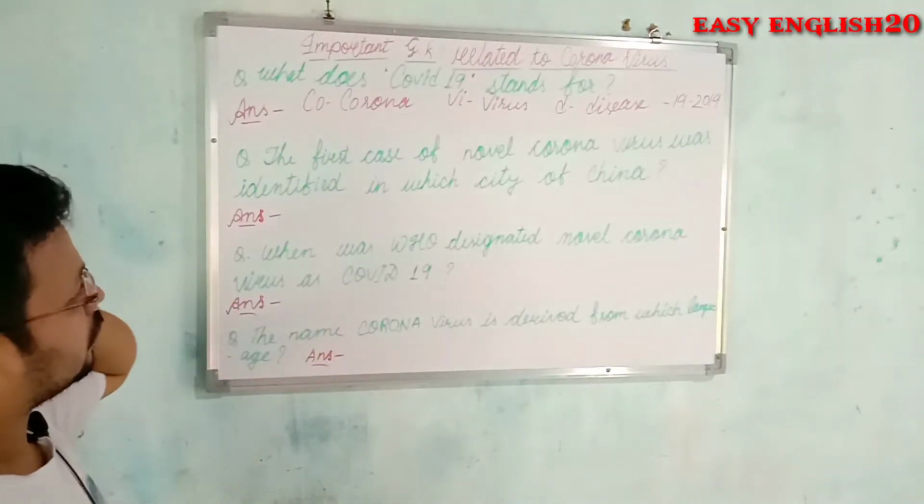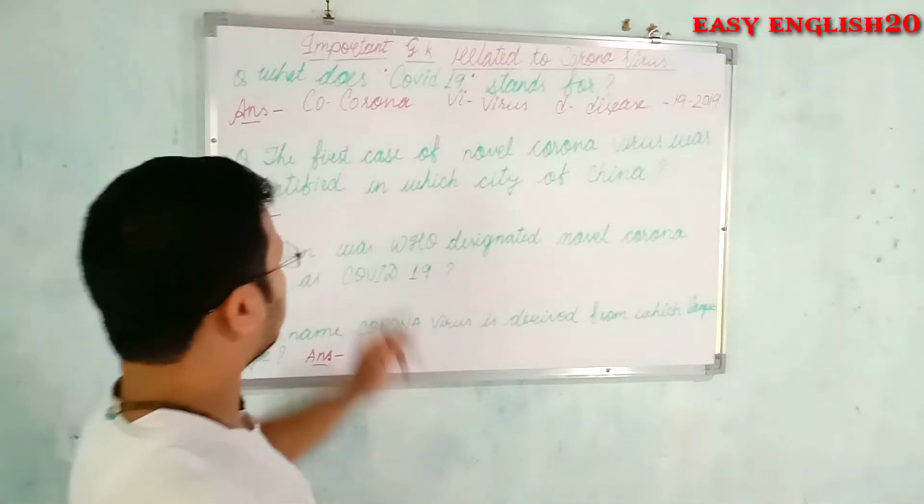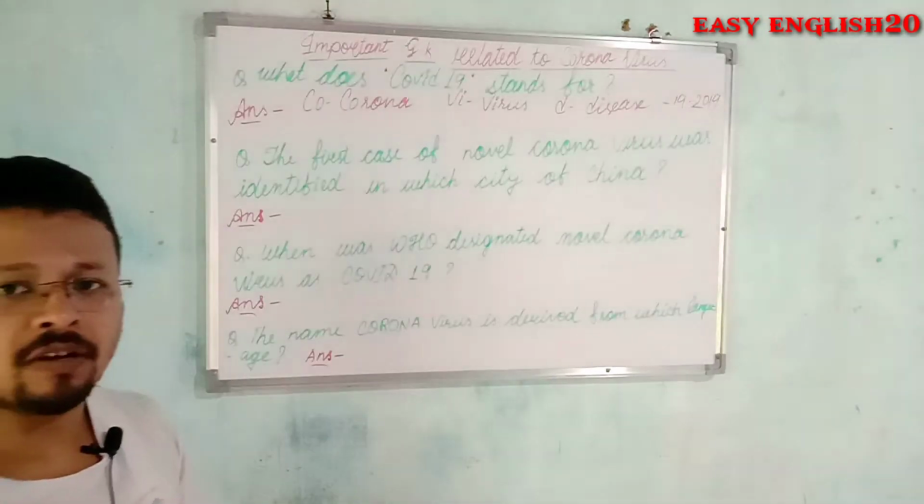The second question is, the first case of novel coronavirus was identified in which city of China?